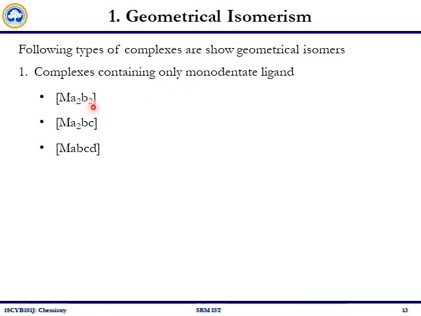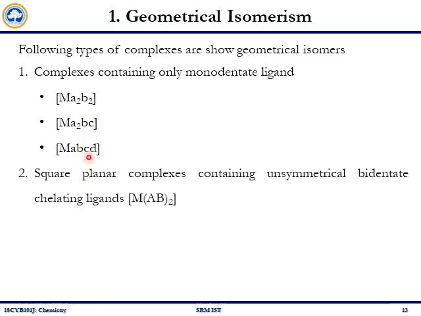Ma2b2 type, Ma2bc type, Mabcd type. If you see here, you have a metal surrounded by 2 A type ligands and 2 B type ligands. Here you have 2 A type ligands and 1 B and 1 C type ligand. Here all 4 ligands are different.